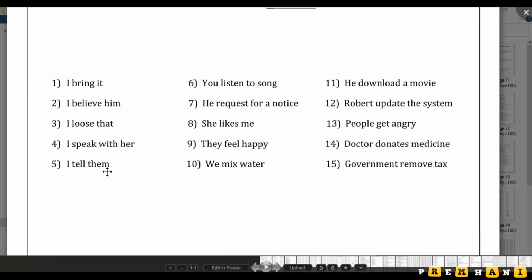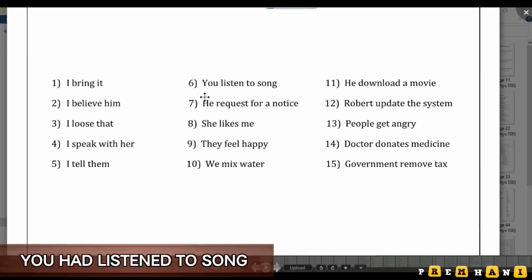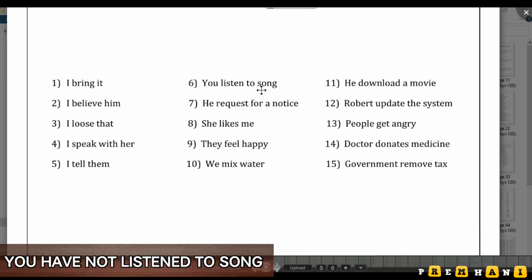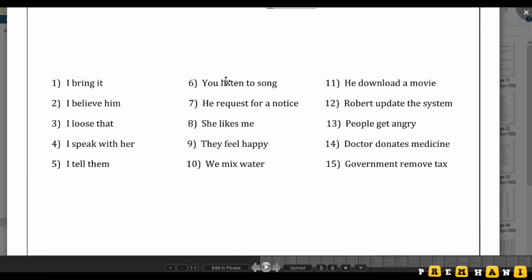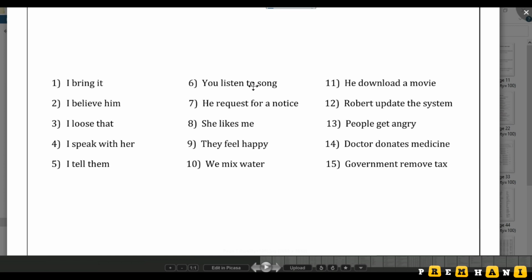Next, right now I am directly going with the answers, guys. Okay, just give attention. I am converting all these 10 lines from 6 to 15 into present perfect. So you listen to song, you have listened to song, and you had listened to song in past perfect. In negative, that is, you have not listened to song, and past perfect is you had not listened to song. Okay, so now I am going with other things. Present perfect is very important for past perfect, guys. So understand only present perfect.